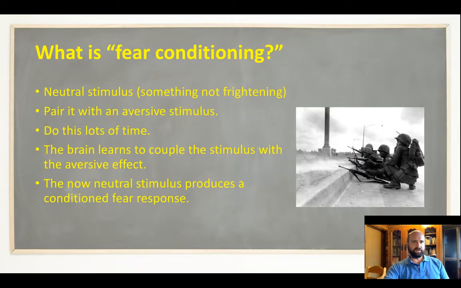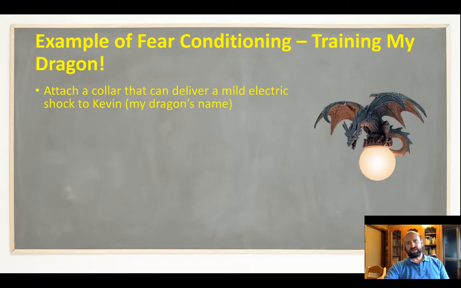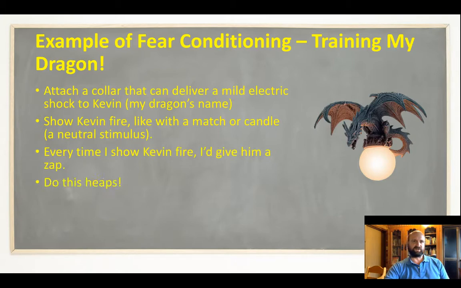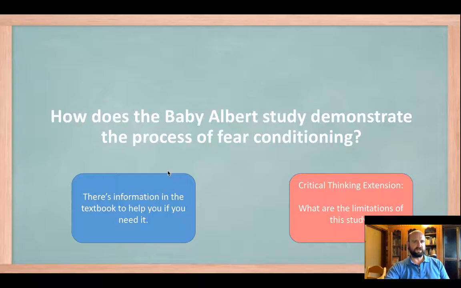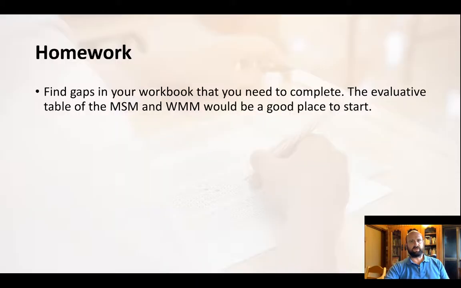Then a bit of chalk and talk. So there's a bit of vocabulary here, and I'll change this so they come up one at a time. But we're just going to explain what fear conditioning is. And then I can use an example with training my dragon. So this is going to make those abstract ideas a little bit more concrete. And then we can watch the video, and now they know what the process of fear conditioning is. Hopefully in this video they're trying to see how this study demonstrates that process, and that's the goal for today. So hopefully by the end of the video they can answer this question in their workbooks.